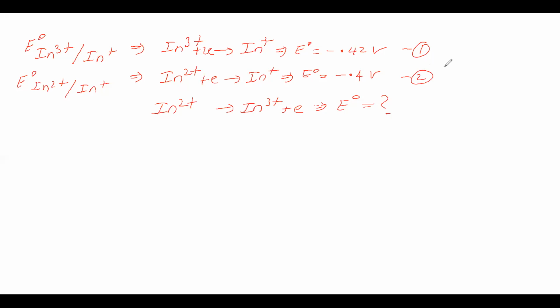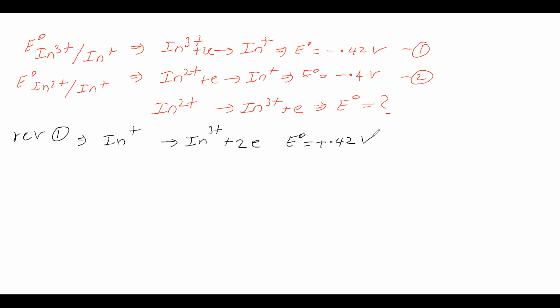Now let us reverse the first equation, the first half reaction. Why reverse the first half reaction? Because we want In plus 3 on the right side, so we are reversing it. So we get In plus 1 gives In3 plus 2 electrons. Now E naught becomes plus 0.42 volt.